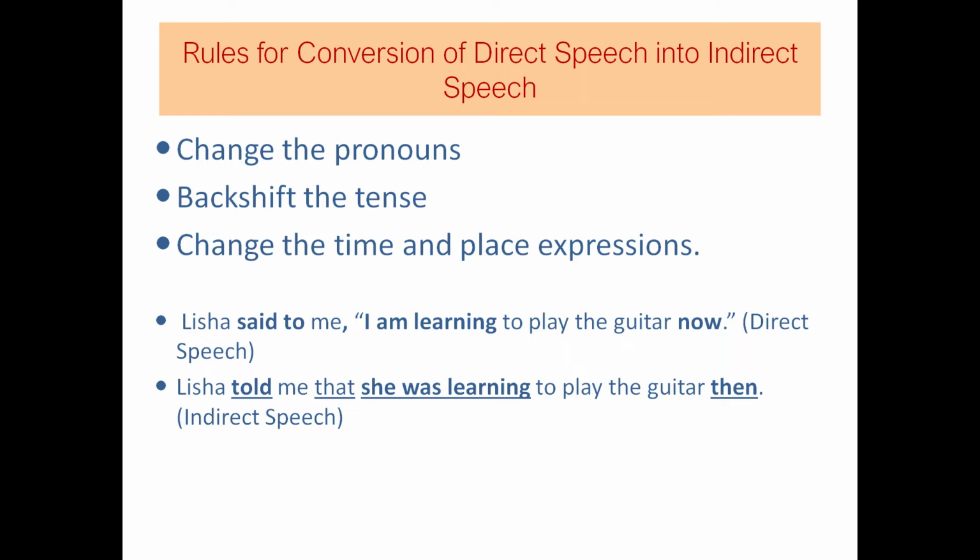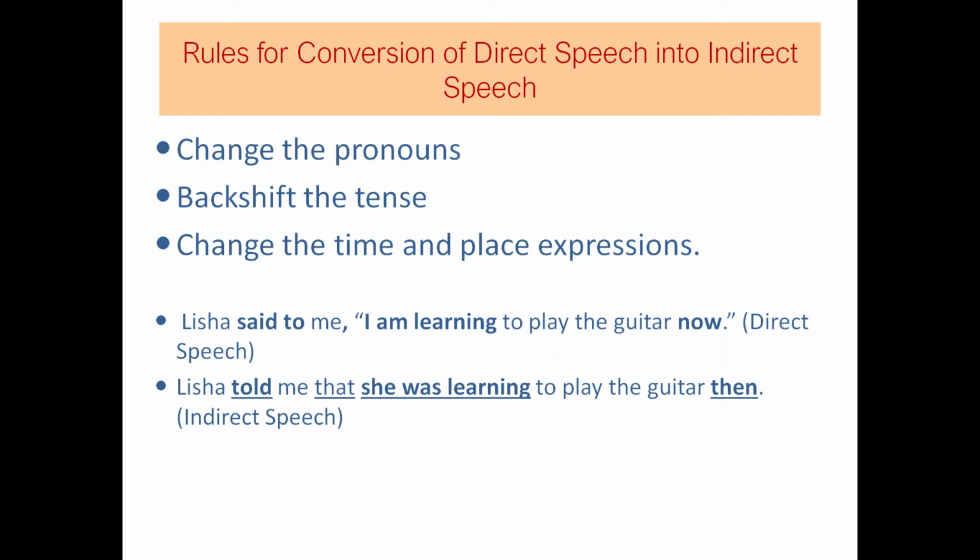Now backshifting the tense. As the reporting verb said to is in the past tense, in this case the tense usually shifts or moves back in time because time has passed between the moment of speaking and the time of the report. So the backshifting of the tenses. Here the present continuous tense is backshifted to the past continuous tense. So it becomes was learning. Am learning becomes was learning.